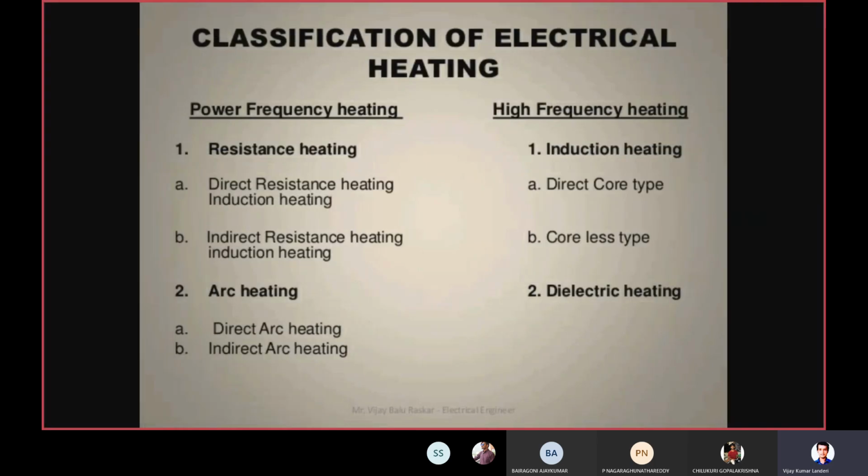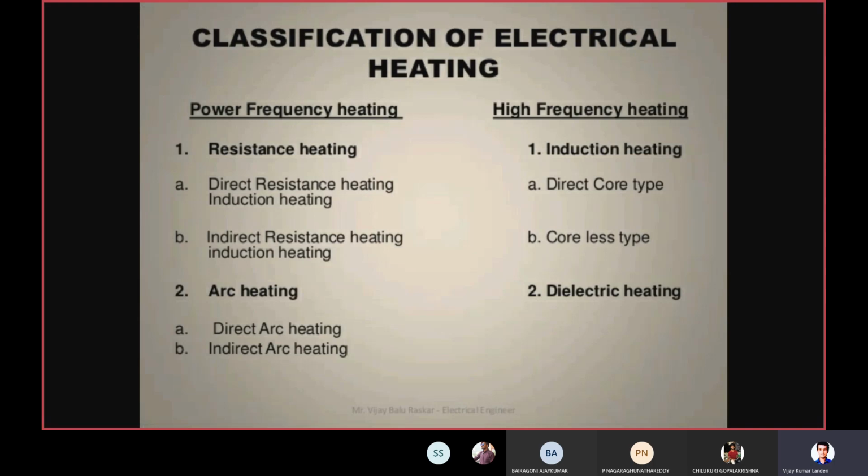Now coming to the classification. So how can we classify the electrical energy? Here the electrical energy can be classified into power frequency heating as well as high frequency heating. In the power frequency heating, we have the resistance heating. Again, resistance heating is divided into direct resistance heating and indirect resistance heating.